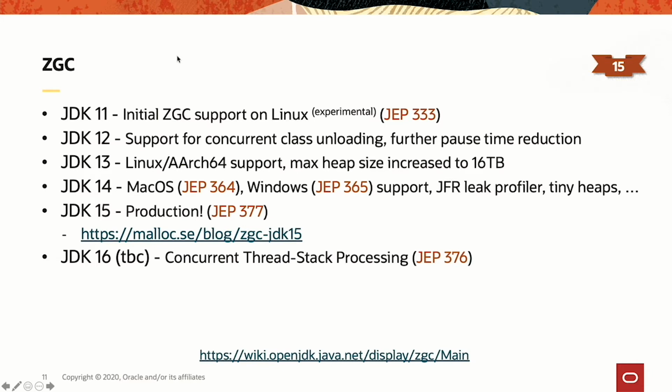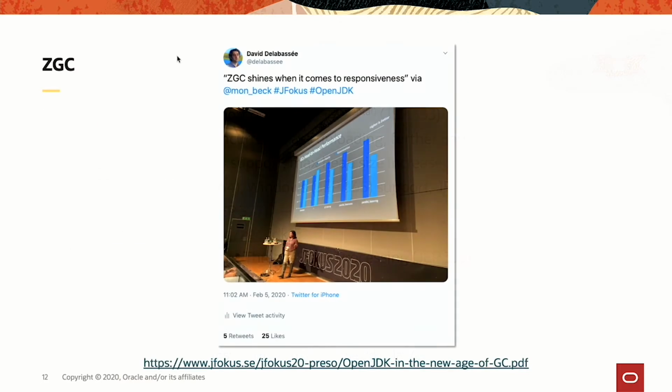We're not stopping there. In 16, we plan to introduce this JEP, concurrent thread stack processing, and basically what it means is that the pause time will be below 1 millisecond. So we'll have a low latency sub-millisecond GC in Java 16. How good is ZGC, you might ask? Don't take my word. This quote is from Monica Beckwith from Microsoft. So she said a few months ago that ZGC shines when it comes to responsiveness.